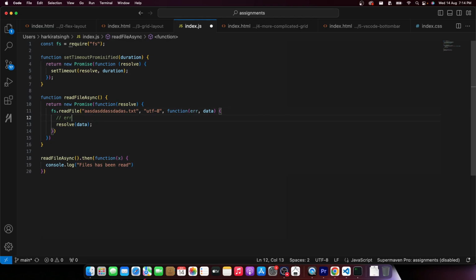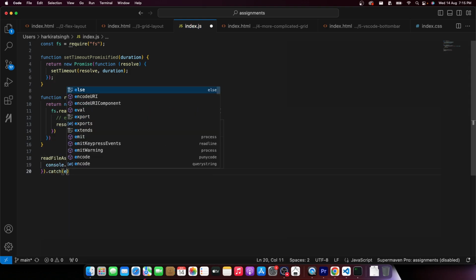The control will reach here where the error will be something, but I totally ignored the error. I never propagated this error to whoever was calling me. Ideally, whoever was calling me needs to do a dot then. Dot then means everything went fine, or do a dot catch.